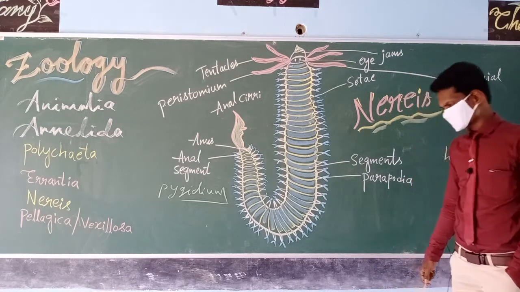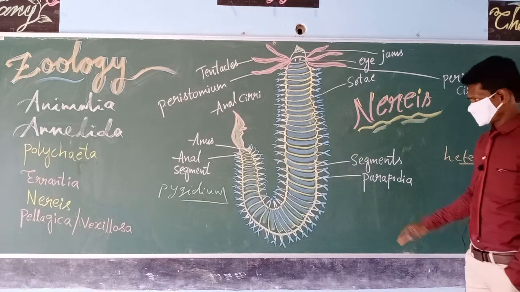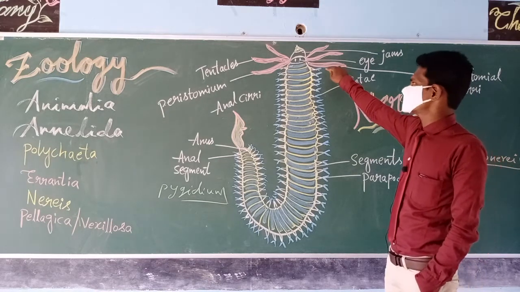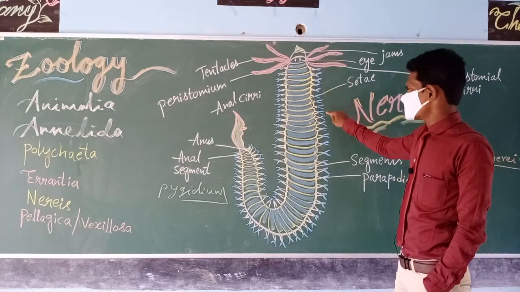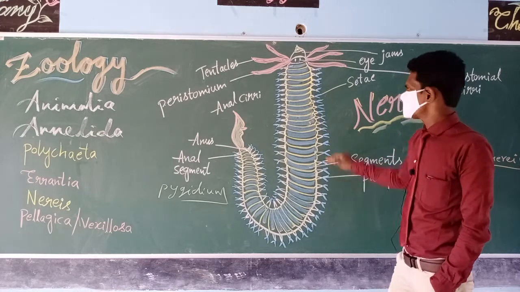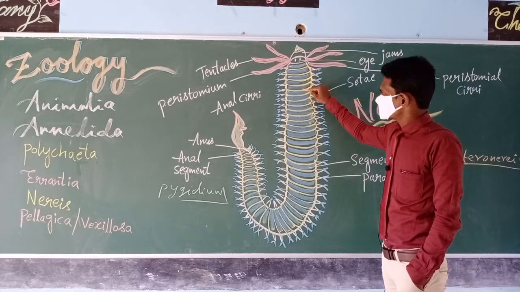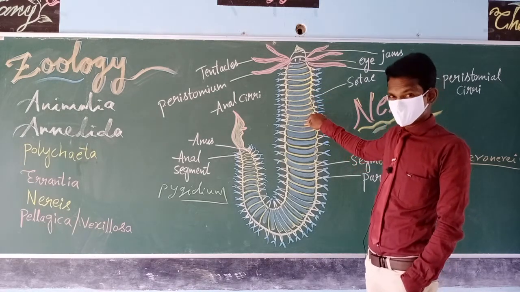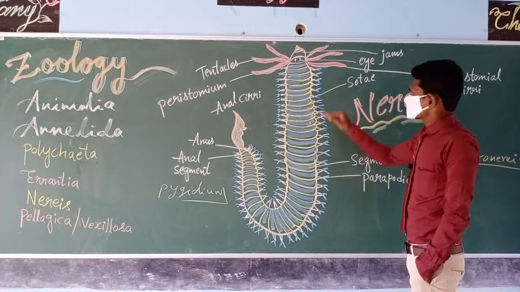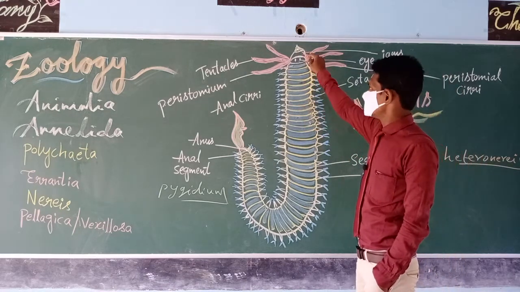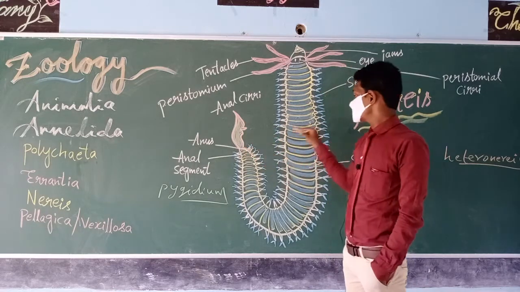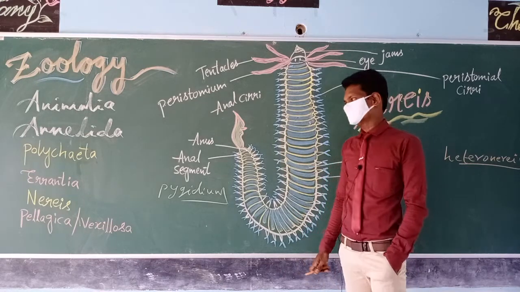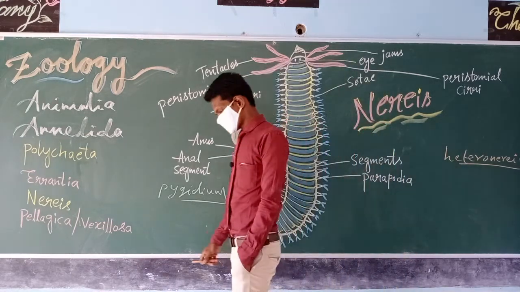Coming to the comments or characteristic features: Nereis pelagica body is long and elongated, tube-like, segmented. Segmentation we could observe here. The segmentation phenomenon is known as metamerism. The body is dorsoventral, anterior-posterior, triploblastic, unisexual, sexes are separated, that is called sexual dimorphism.